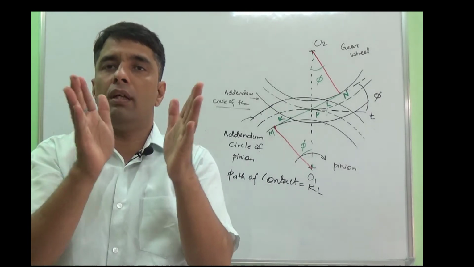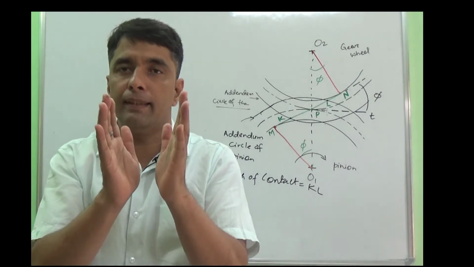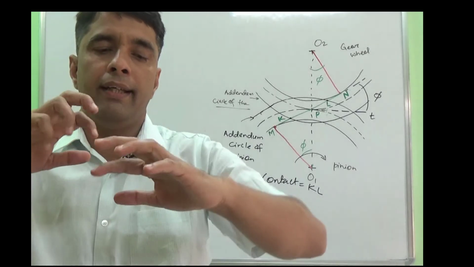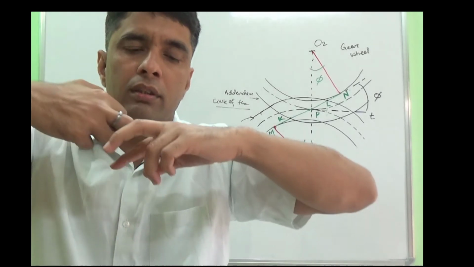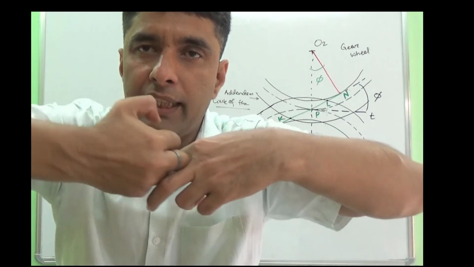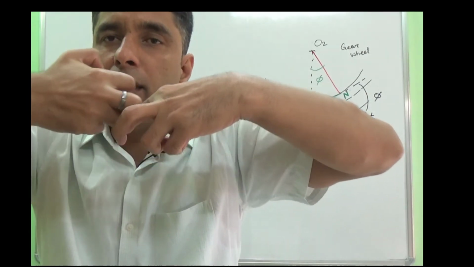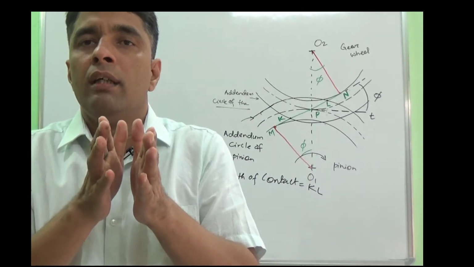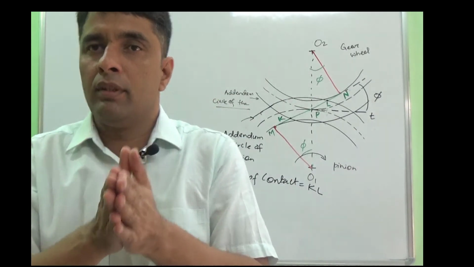I hope you got the theme of interference: if any tooth of a gear is trying to dig out or penetrate inside the root portion of the mating gear, then it is called interference.